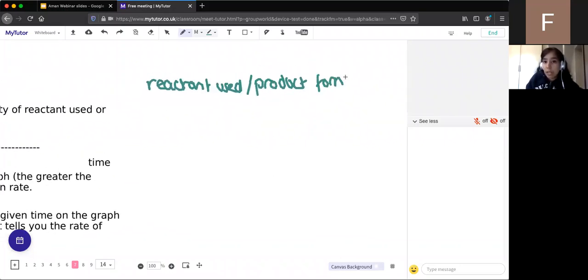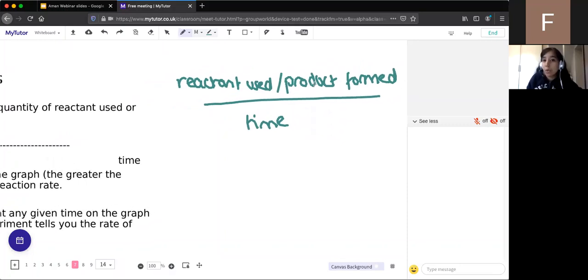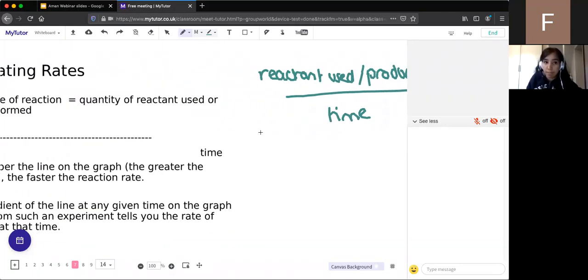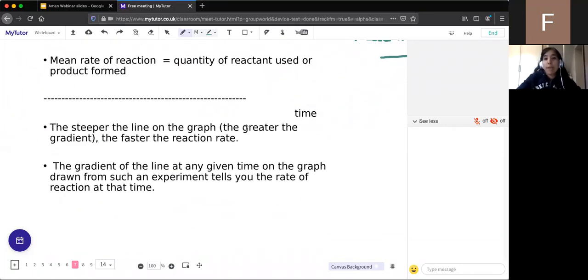So you can do either of those, and then it's divided by the time. So it's nice and simple. We just start with the reactant used or the product formed over time. And if you're doing maths, hopefully you know what a gradient is. And basically the gradient says that the steeper that gradient is, or the steeper the line, the faster the reaction.